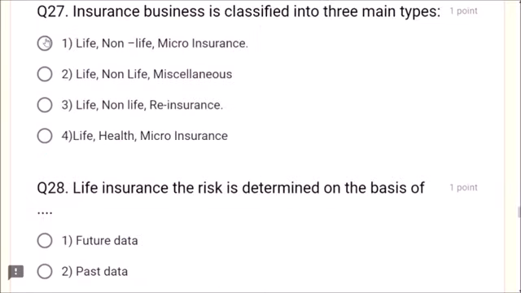Question number 27. Insurance business is classified into 3 main types. So how many main types? 3 main types. What are they? Life, non-life, just now what I said, and reinsurance. This is the correct answer, friends. Miscellaneous, microinsurance, no. Life, non-life and reinsurance.